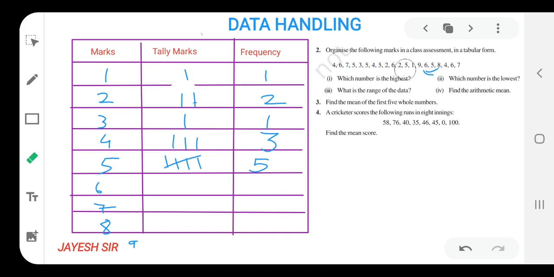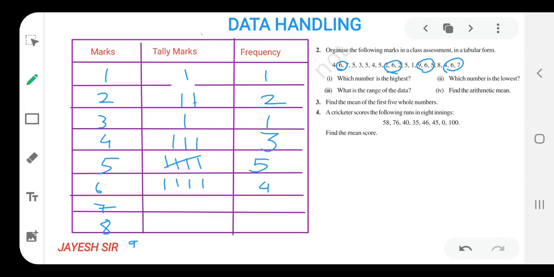So let us begin with the next number, that is 6. How many times is 6 there? 1 time, then 2 times, then 3 times, then 4 times. I find that 6 marks are scored by 4 students, so I am writing 4 in tally marks and 4 in the frequency also. Now we will find for 7, 8 and 9.